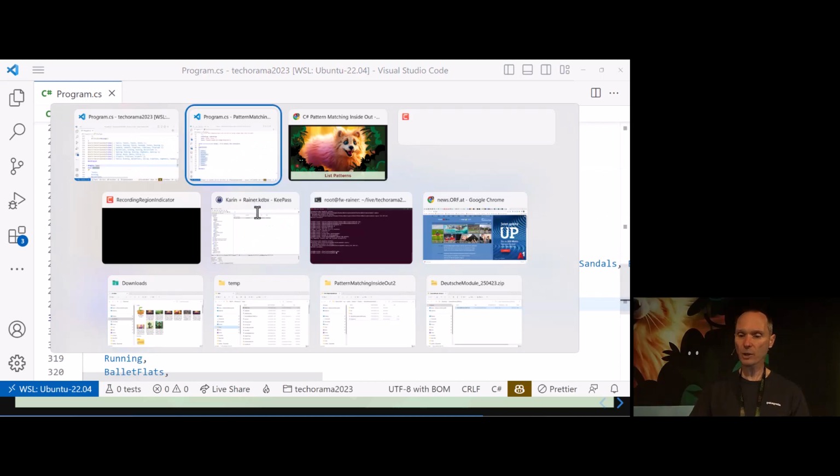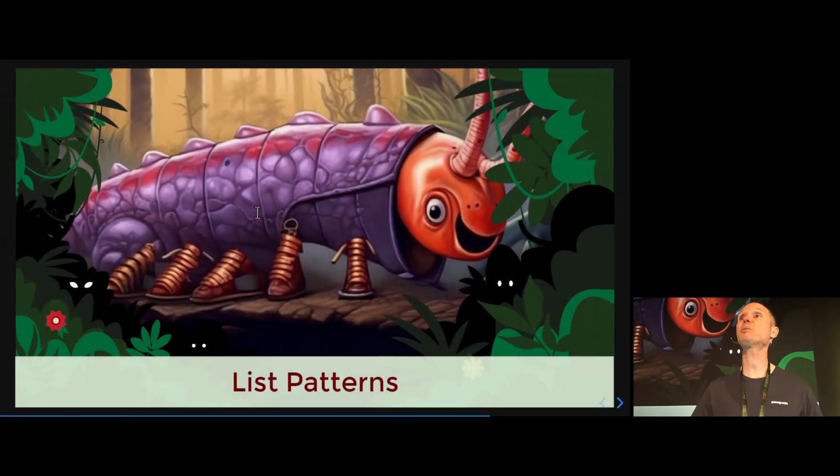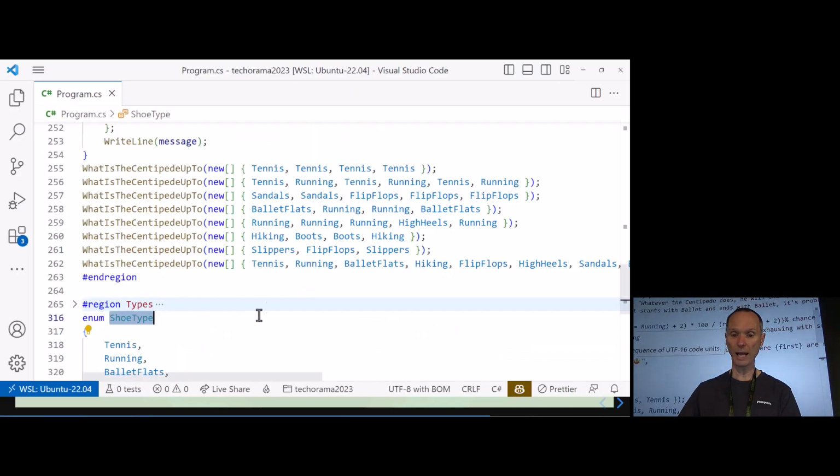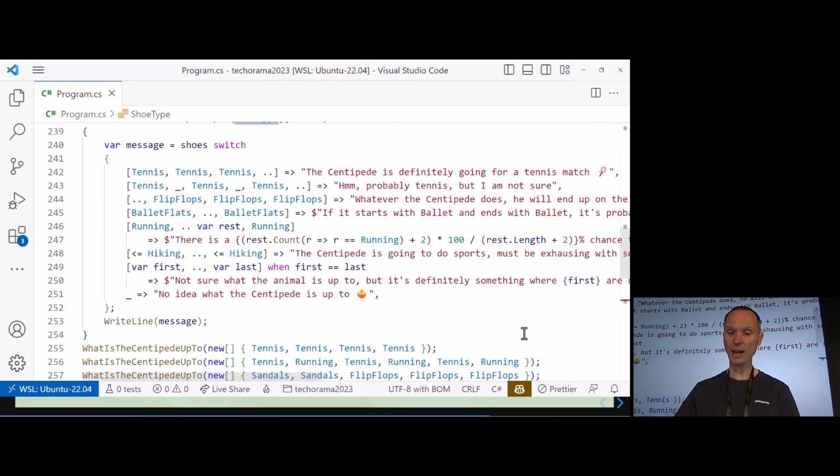And let me show you what we are doing here. Our last example, we have our centipede cuddlebug, and this guy has a lot of legs, like I told you, and now this guy, we found one in the jungle wearing a lot of shoes. And now we have to find out what he is about to do based on the shoes. And let me show you how we can do that. Here you have a switch expression, and that's the interesting one, combined with a list pattern. So we can say if the cuddlebug has 3 tennis shoes in the first 3 legs, and then the other shoes don't matter, he's probably going for a tennis match, right?